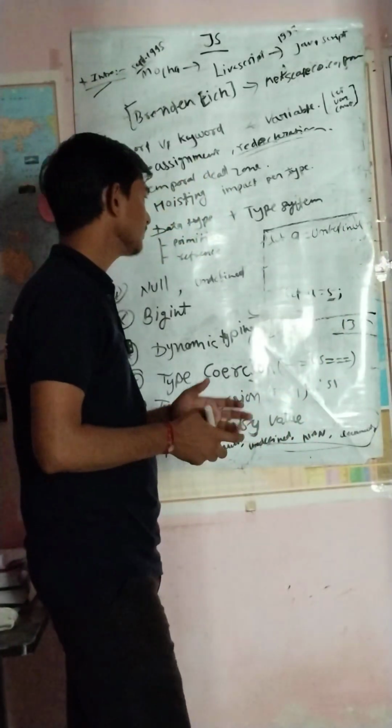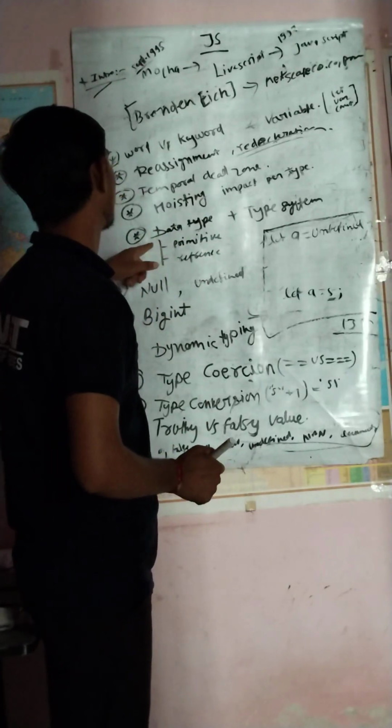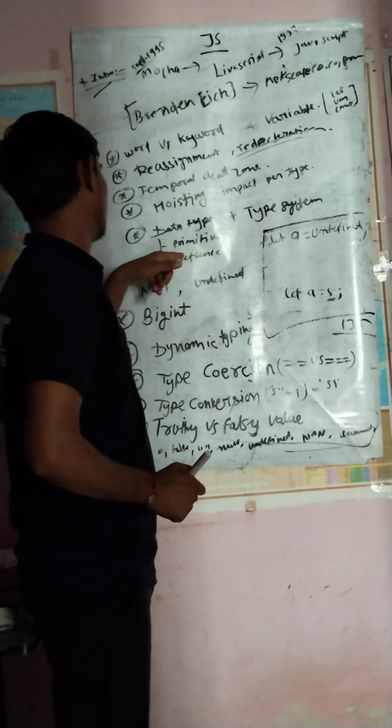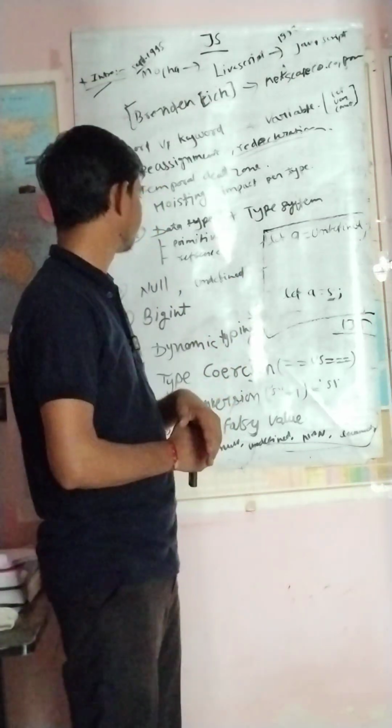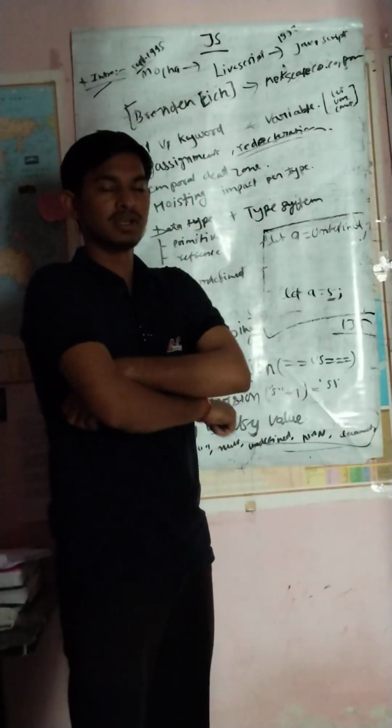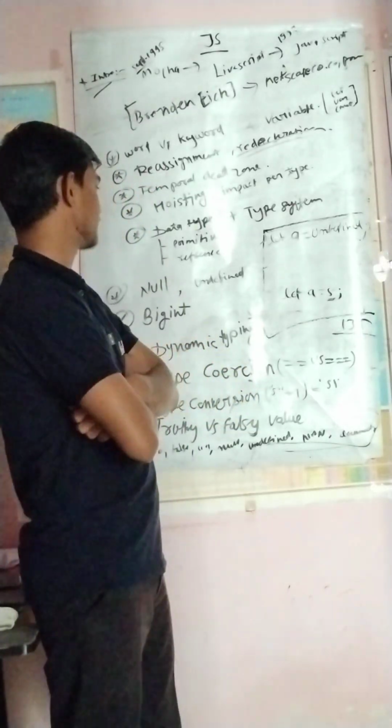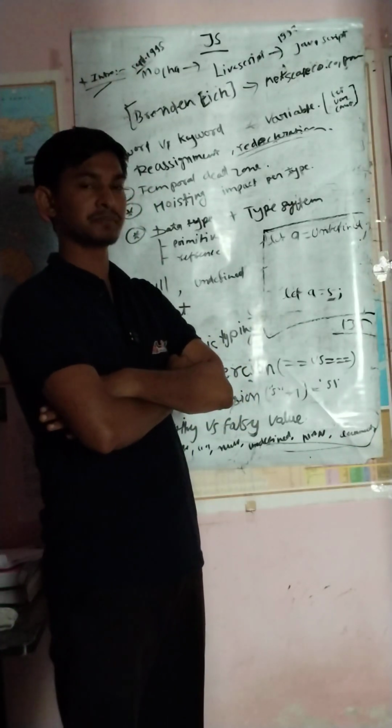Great. The next term is data type. Basically, there are two data types. First is primitive, second is reference.